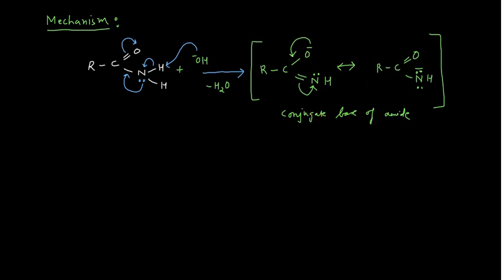Okay, now what can happen in the next step? So I am writing the next step here. You have taken here a Br2 molecule. So what can happen here? This nitrogen can attack on this bromine, so basically it's a nucleophilic attack. Okay, so this can attack over there, and this will come here, and then you will have this species.